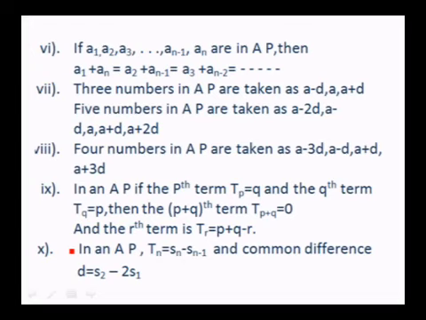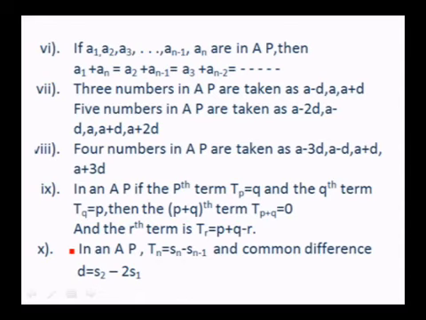Next one, whenever you need to take 3 numbers in an AP, better you take them not as A, A plus D, A plus 2D. Better if you take A minus D, A, A plus D, because it will be helpful to solve the problems whenever the sum is given. Whenever you need 5 numbers in AP, you can take them as A minus 2D, A minus D, A, A plus D, A plus 2D. Suppose you need 4 numbers in AP, then we actually jump. We take the common difference as 2D and not as D: A minus 3D, A minus D, A plus D, A plus 3D. Because when you take the sum, it will be 4A, like that.